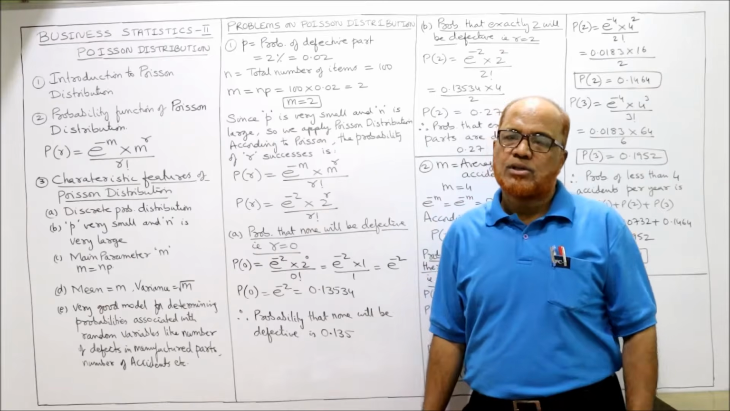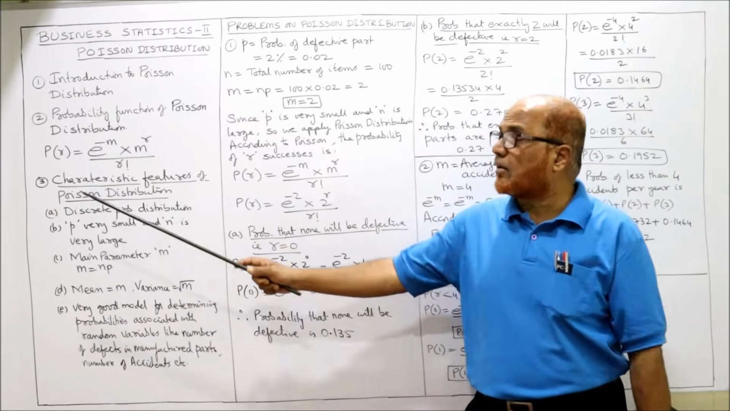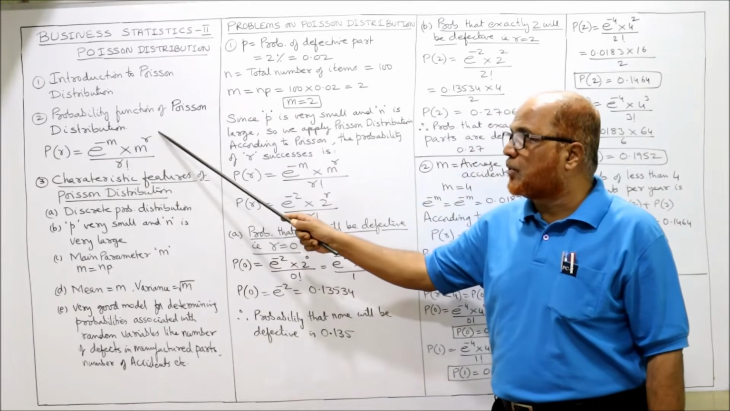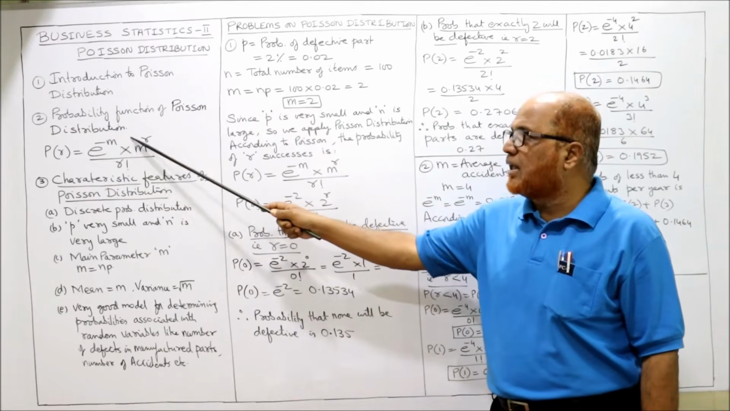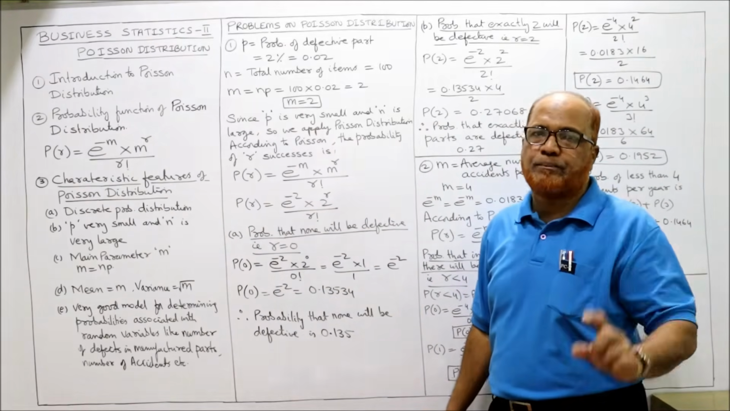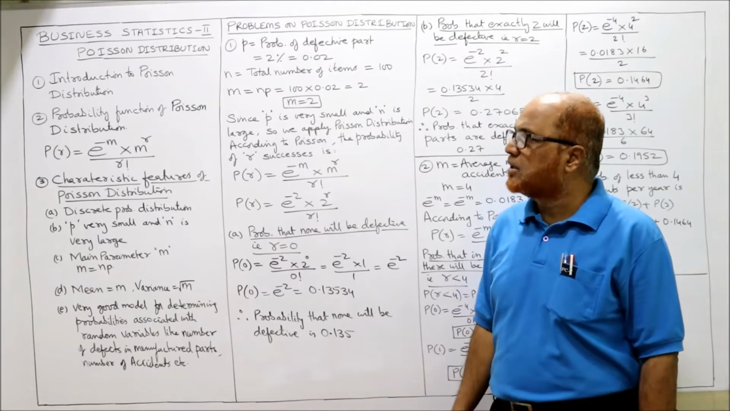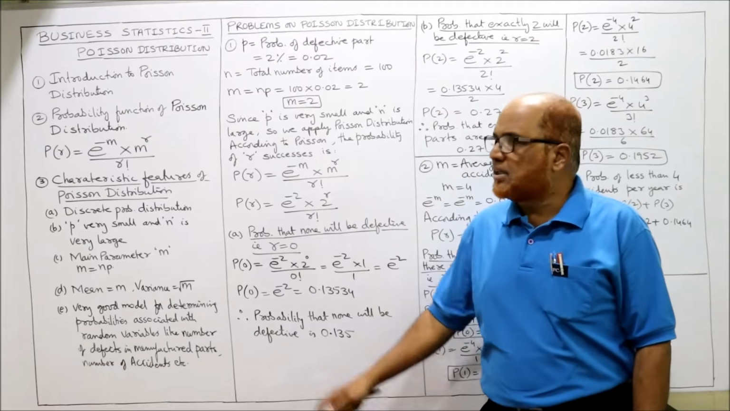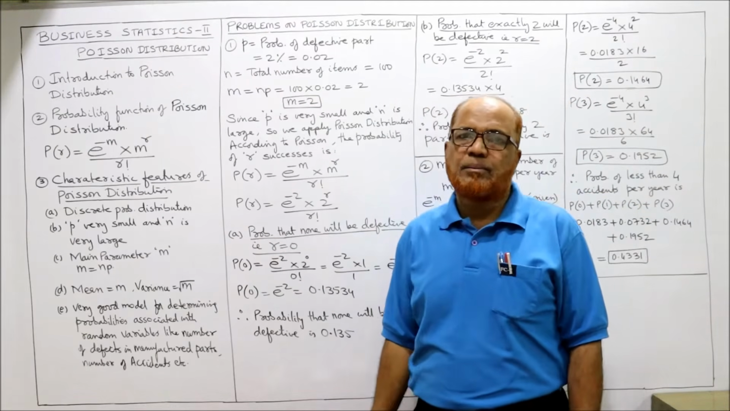So the formula for calculating the probability of r successes is e to the power of minus m into m to the power of r by r factorial, where m is equal to n into p. That is the main parameter. Now what is this e? It is the exponential factor. This e we can get from the table.